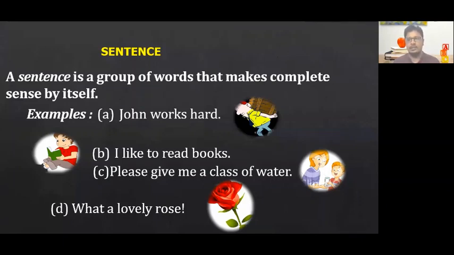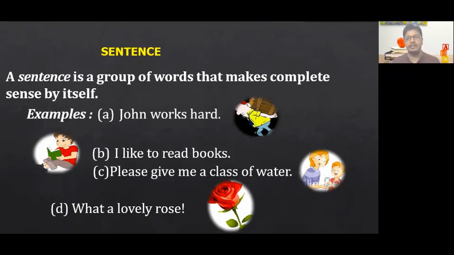Now if I say "is an Ramu et", these are also a group of words, but there is some ambiguity. They are not arranged properly, or in a structured or systematic way. So they will not be called a sentence. "Ate breakfast I." Again, it's not making any sense. Why? Because these words are not systematically arranged. They are a combination of words, no doubt, but they are not conveying the meaning.